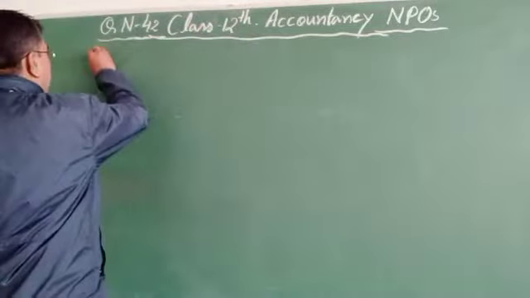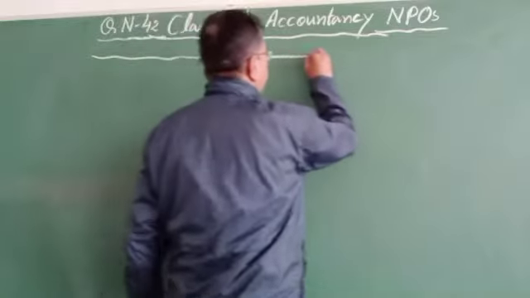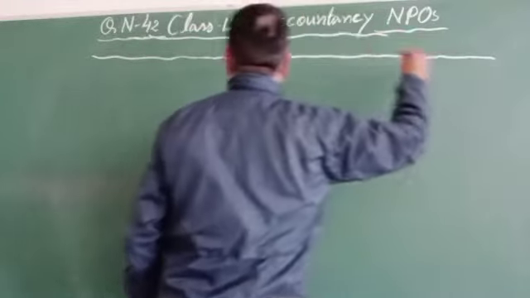First we have to draw the columns. Income, Old Men Club, that is given.